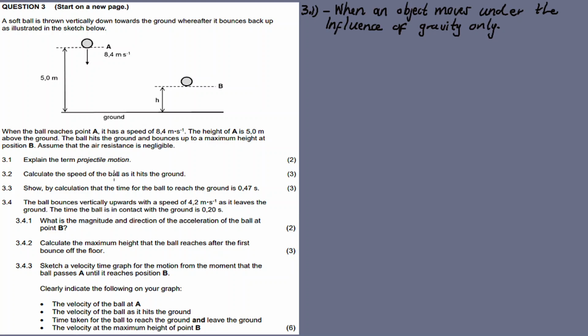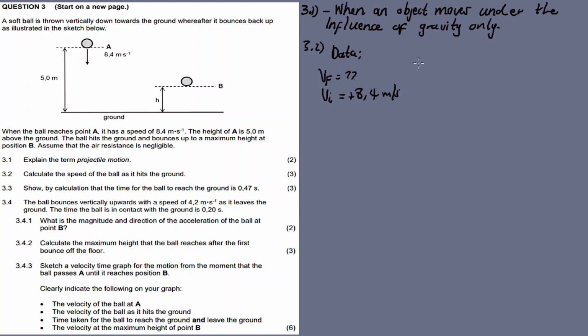3.2: calculate the speed of the ball as it hits the ground. Let's look at the data first. Okay, they want the speed, that's the final speed. Vf is unknown, V initial is equal to 8.4 meters per second.